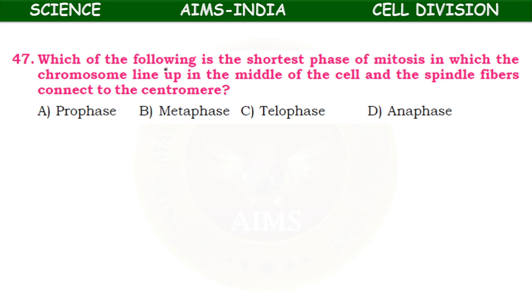Which of the following is the shortest phase of mitosis, in which the chromosomes line up in the middle of the cell and the spindle fibers connect to the centromere? Prophase, metaphase, telophase, anaphase. It is metaphase.